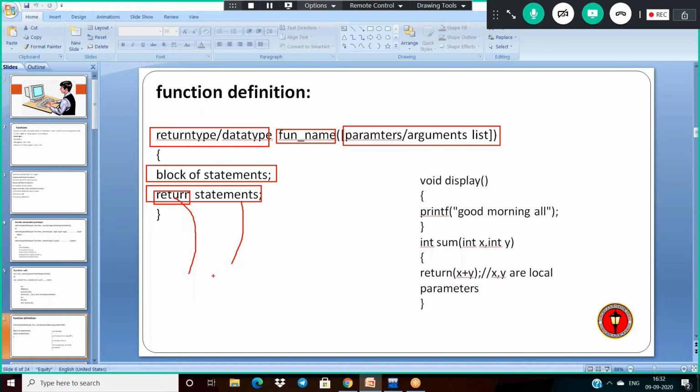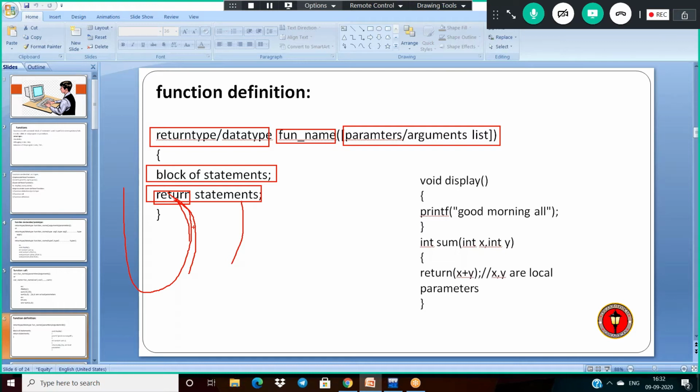Once you call a function, the cursor, which is nothing but your control flow, is passed from function call to function definition. And after that, if you want to pass any value from the definition to the function call, then with the help of return we can pass it.